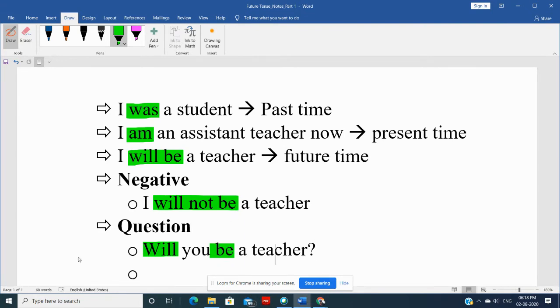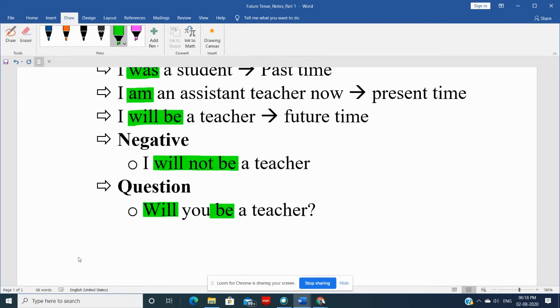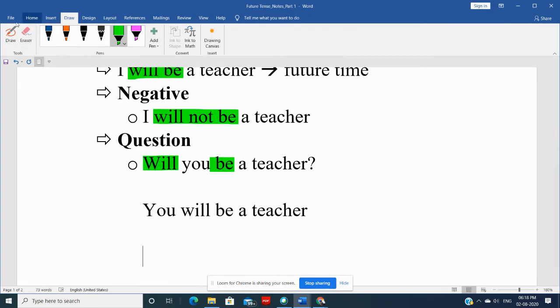All right. So if I just write down like this, for example, you will be a teacher, and I want to make it a question, then what I would do is this will portion, this much portion, this will part, okay, it will go here, and this be remains here. That is, will you be a teacher, like that. Okay, so this is just formation.